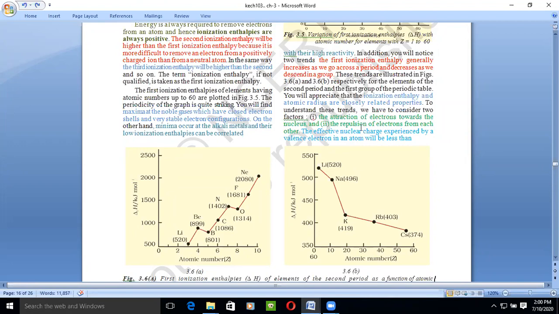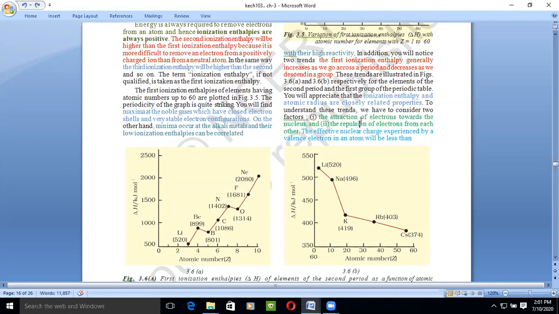There are two important factors that were in consideration at that time: first, the attraction of electrons towards the nucleus, and second, the repulsion of the electrons from each other. As we all know, in the center we have the nucleus and electrons revolve around the nucleus in a path known as an orbit. So there must be a repulsion between the electrons, right?